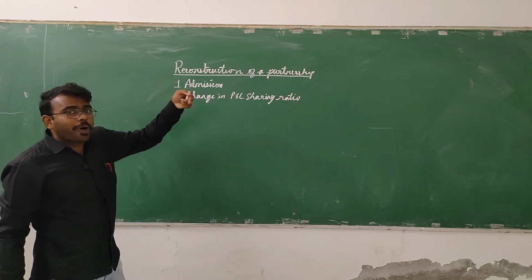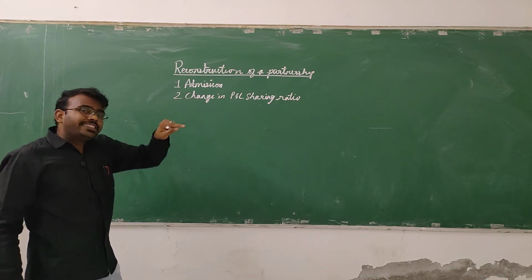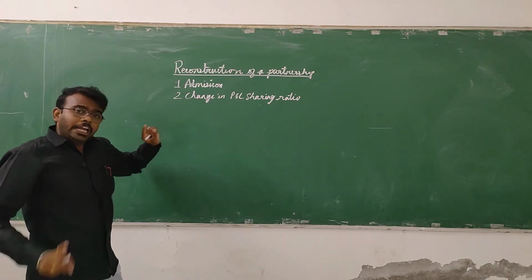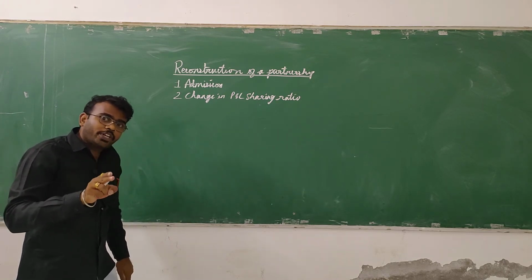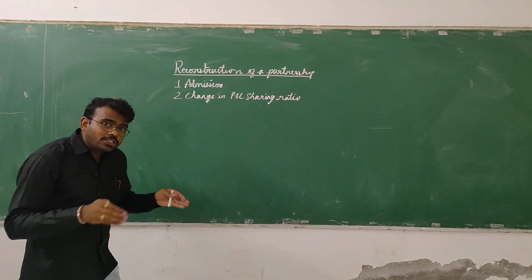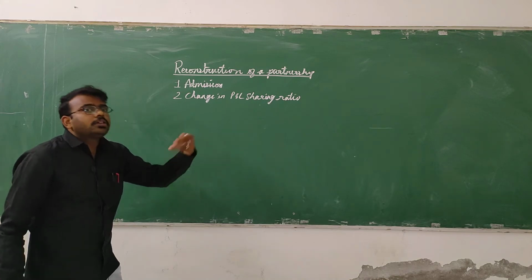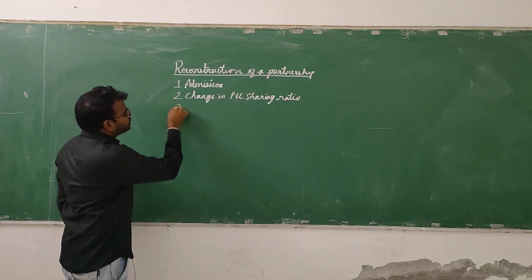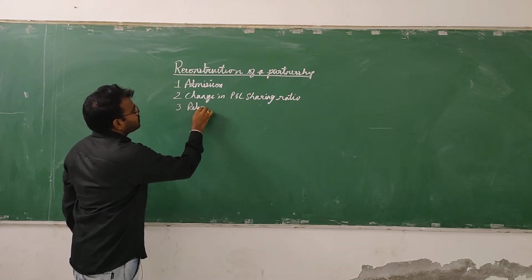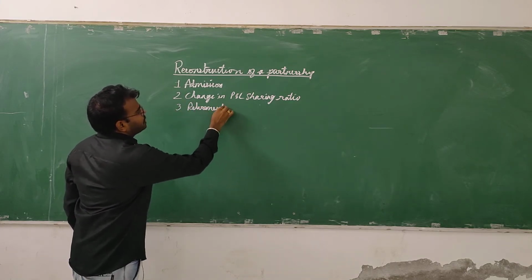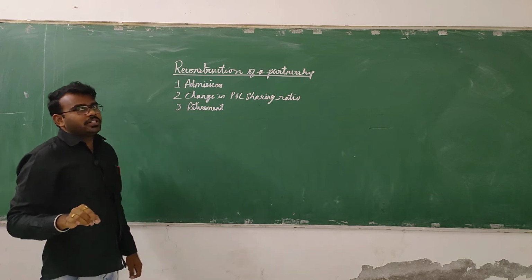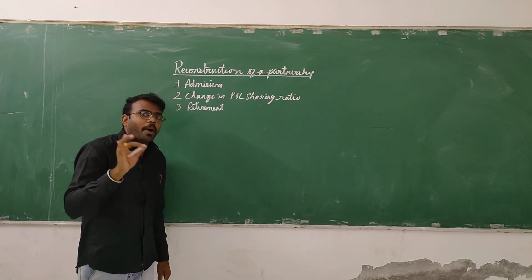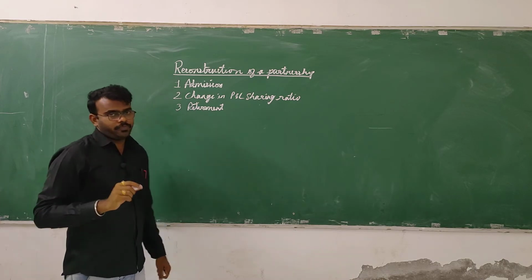If a new partner is admitted to a firm, then the partnership firm should be reconstructed. If there is a change in the profit and loss sharing ratio among the partners, then the partnership firm has to be reconstructed. The third case may be retirement. If any partner wants to retire, then again the partnership firm has to be reconstructed.